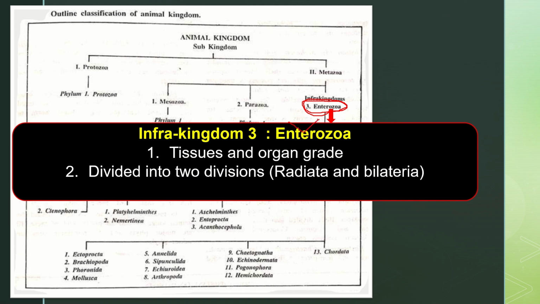In these organisms there is a tissue and organ grade of body organization, found in the Enterozoa. This infrakingdom Enterozoa is divided into two divisions, Radiata and Bilateria, depending upon their body pattern.